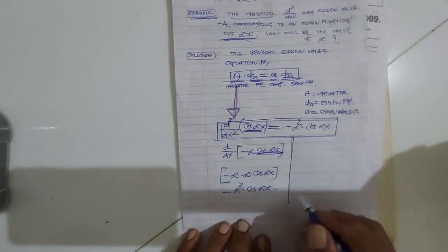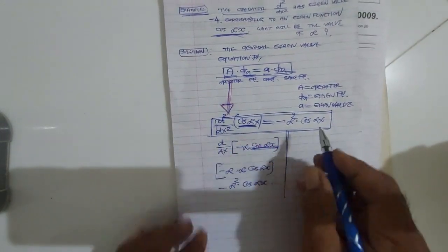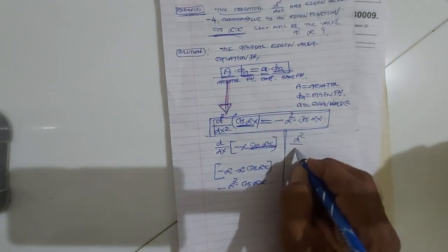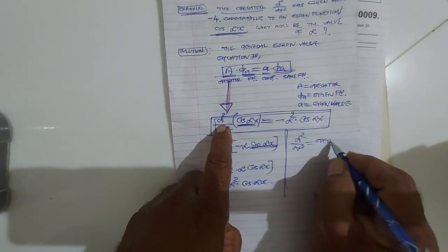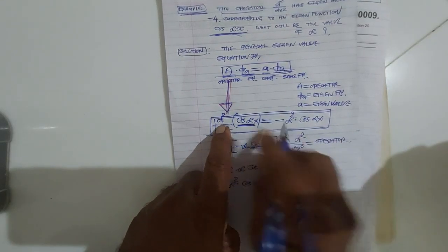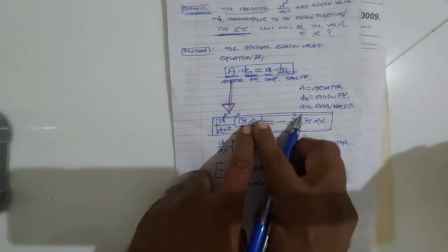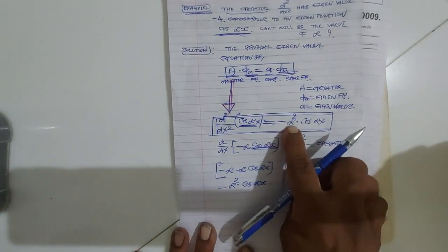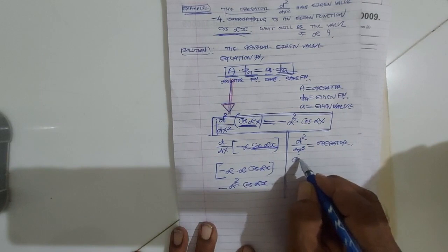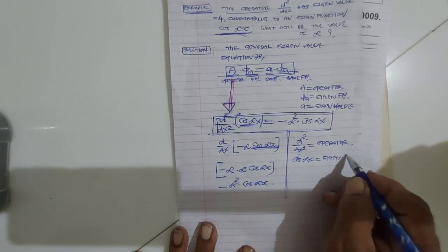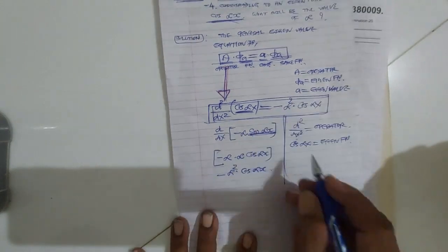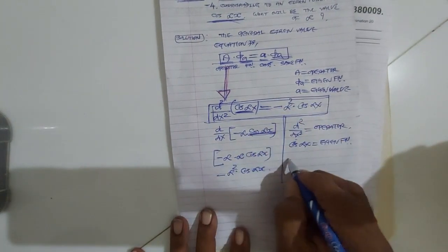In this equation, d square upon dx square is the operator. It operates on the eigenfunction cos alpha x, and we get the same function multiplied by minus alpha square. So cos alpha x is the eigenfunction, and the constant value minus alpha square is the eigenvalue.